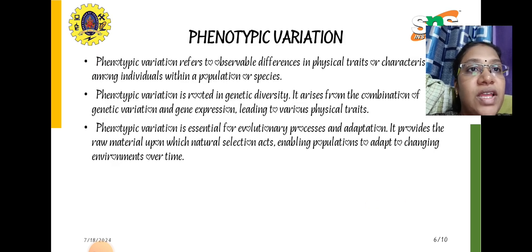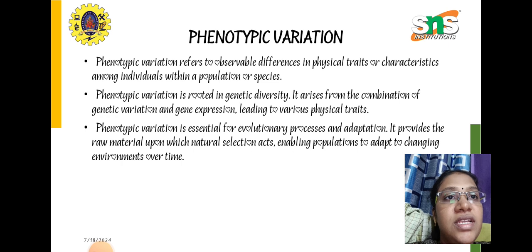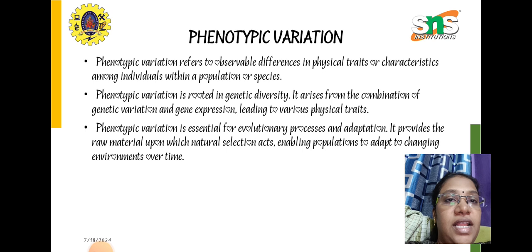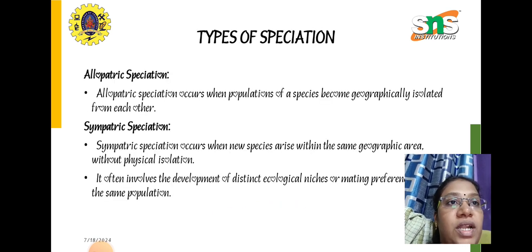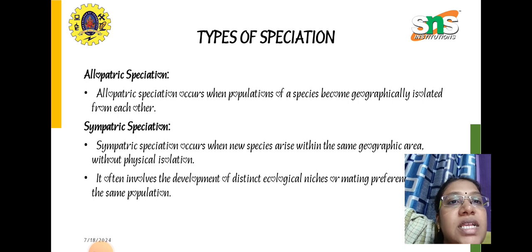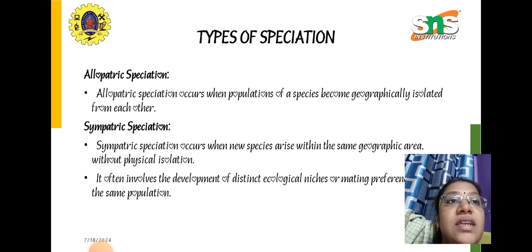So phenotypic variation we can see in detail, as we have seen in the definition. It is mainly to observe the differences in the physical traits of individuals within a population or species. It is essential for the evolutionary process and adaptation. It provides the raw material upon which natural selection acts, enabling populations to adapt to changing environments over time.